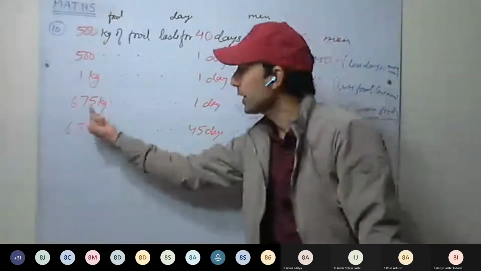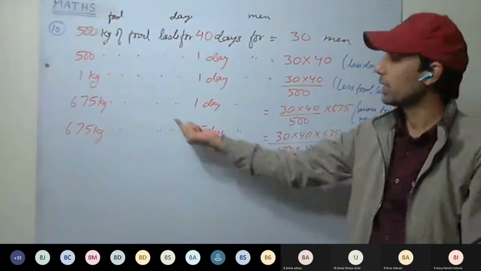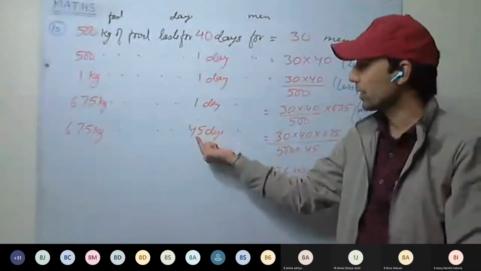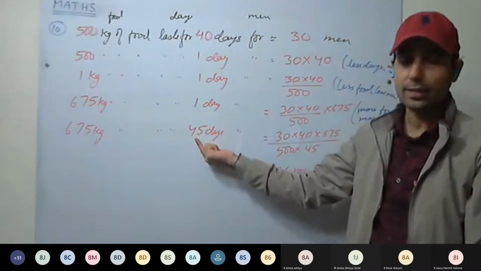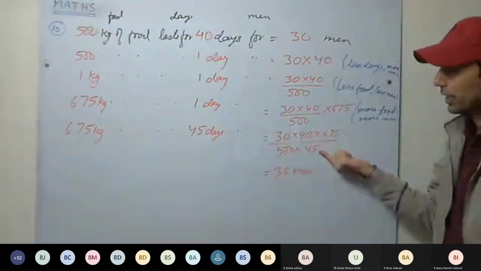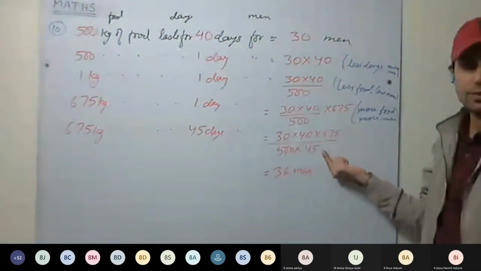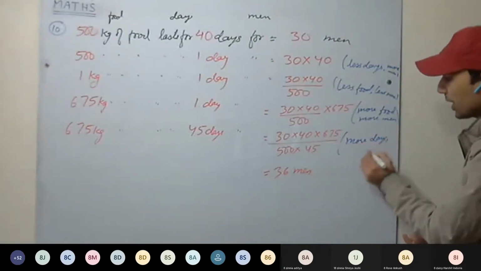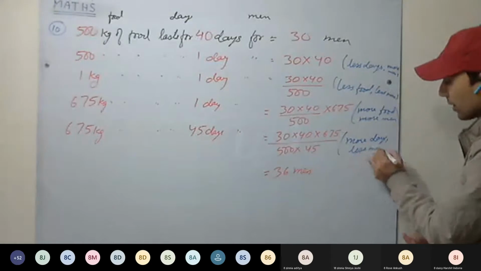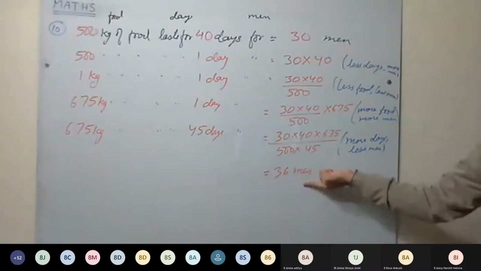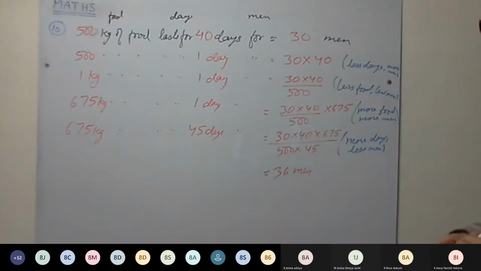Okay. Now, this same food has to last for 45 days. Earlier, it was lasting for just 1 day. Now it has to last for more days, that is 45 days. It means the number of men has to decrease, so that the food can last for 45 days. Therefore, we will divide by 45. So less men we can only get when we divide by 45. And we are getting 36 men. Understood now? Any doubt in this question?